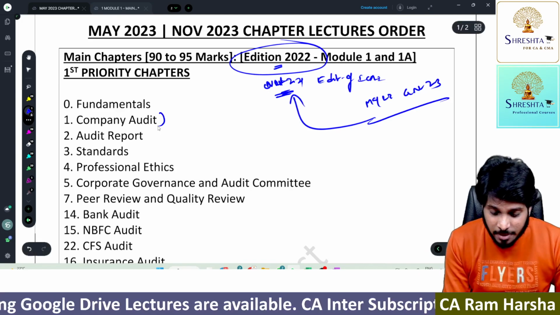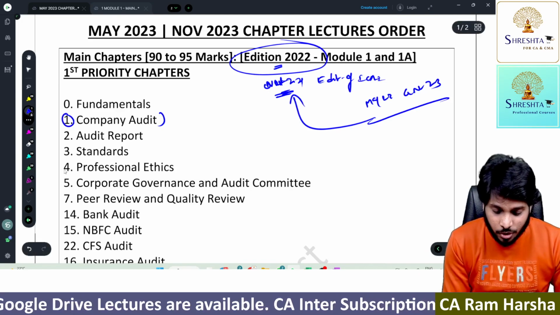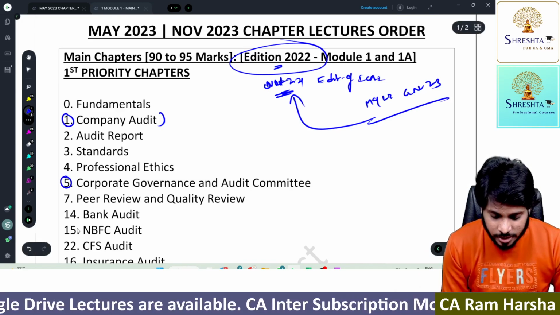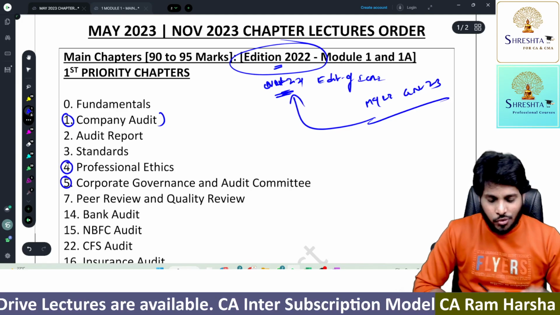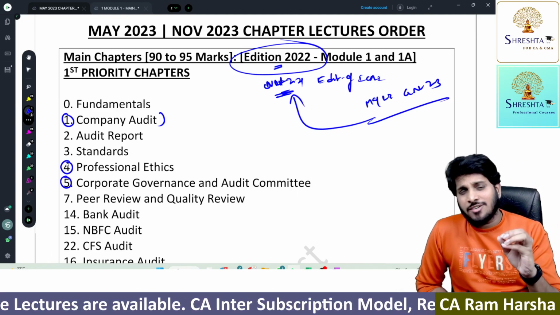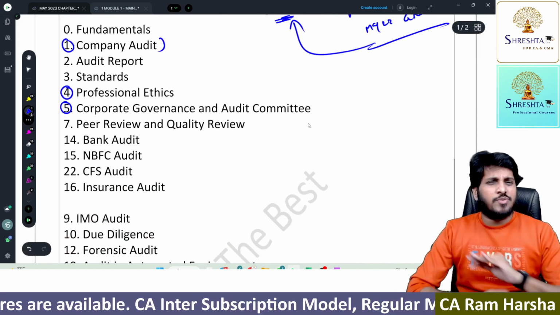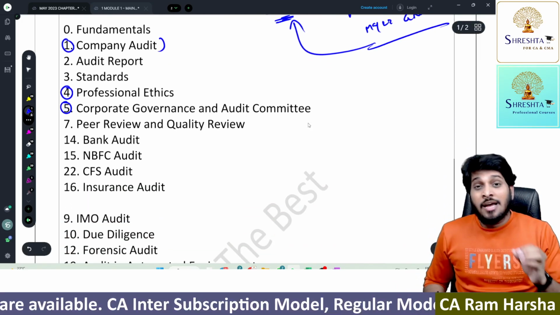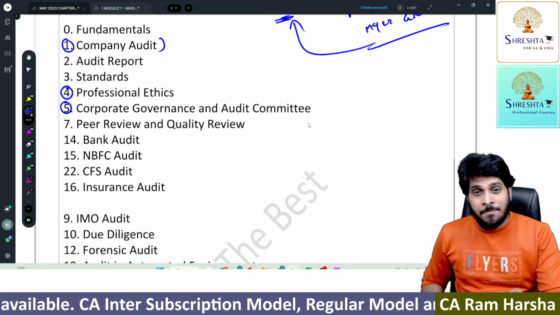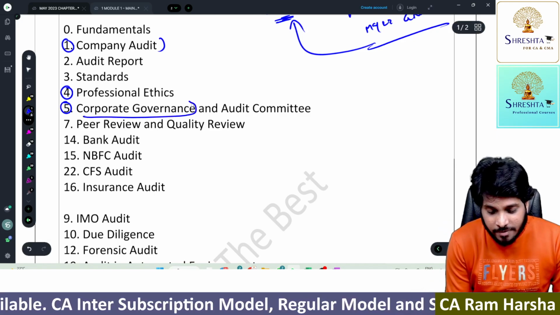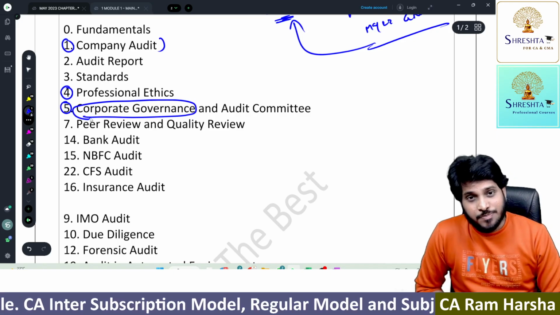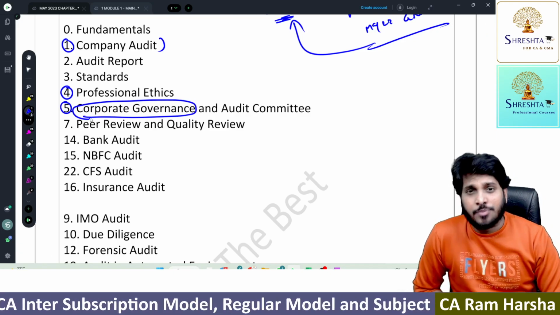You can find amendments in these three chapters: company audit, corporate governance and audit committee, and ethics. Only in these three chapters, generally, we will find amendments. In all other chapters, we rarely find any amendments. But let me tell you, only in corporate governance, we have few amendments. Very few amendments we have in corporate governance.